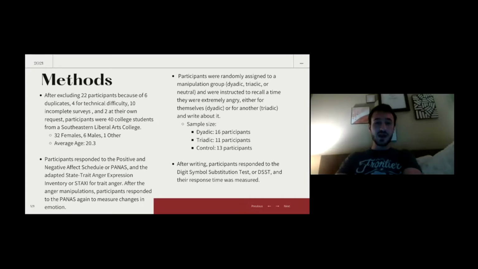Then we gave out the induction of anger into three separate groups: the dyadic group, the triadic group, and the control group. Each group had to do an autobiographical essay, basically. And then right after that, we administered the PANAS again to make sure that our anger induction worked. And then we gave them the DSST, which was designed to measure people's cognitive performance.